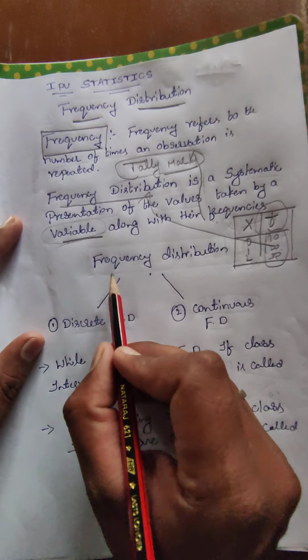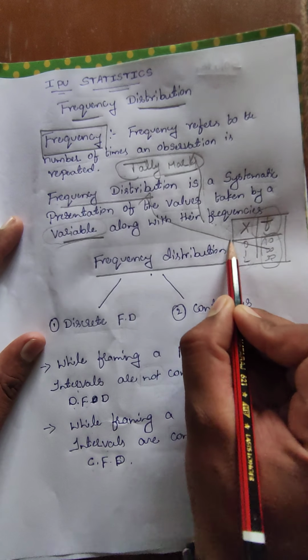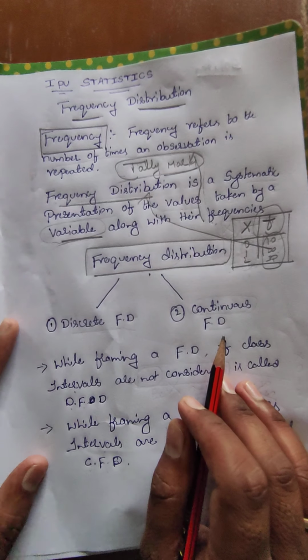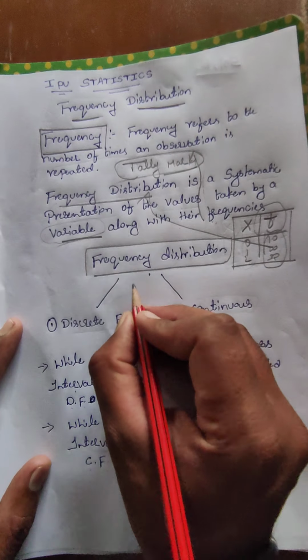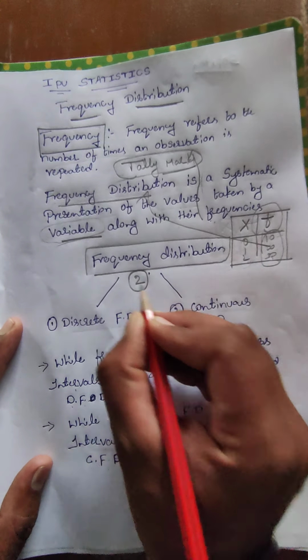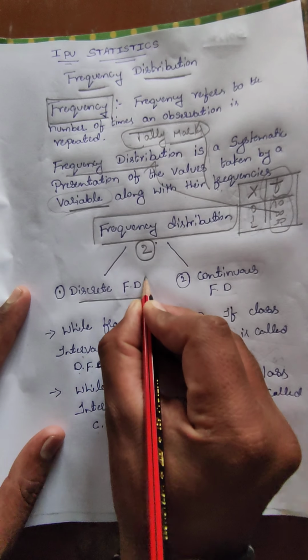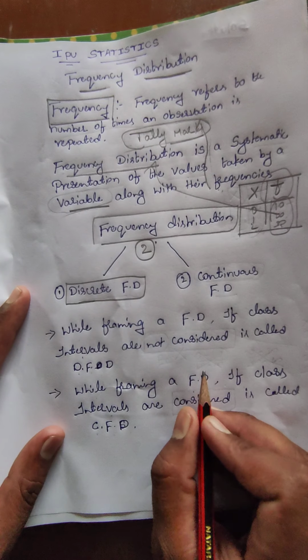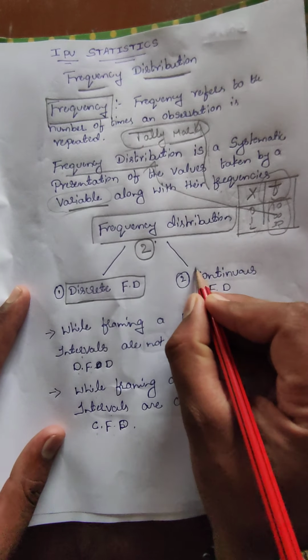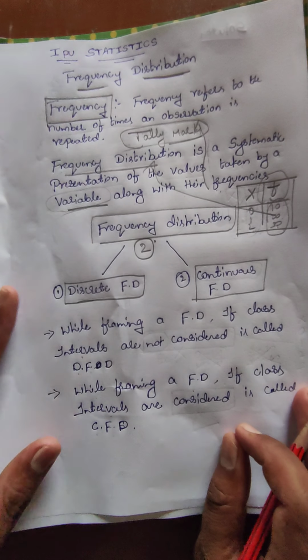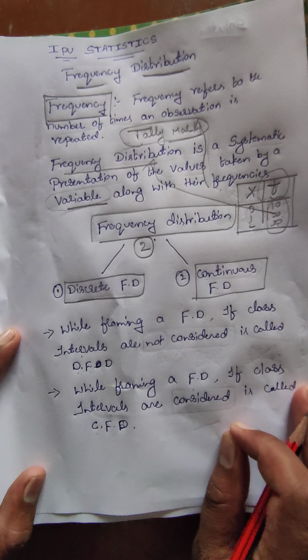Okay students, next we should know about the types of frequency distribution. Frequency distribution is classified into two types. The first one is discrete frequency distribution. The second one is continuous frequency distribution. Let us learn about them one by one.